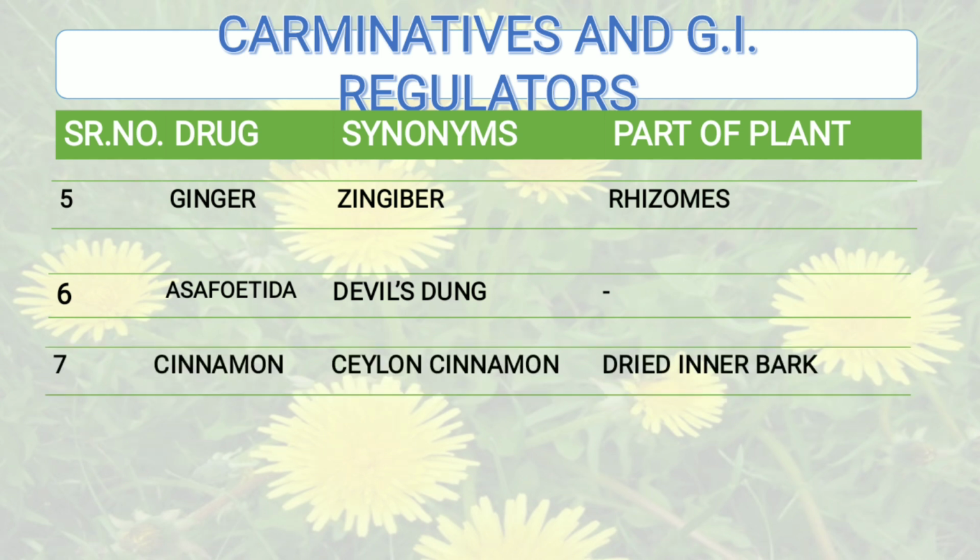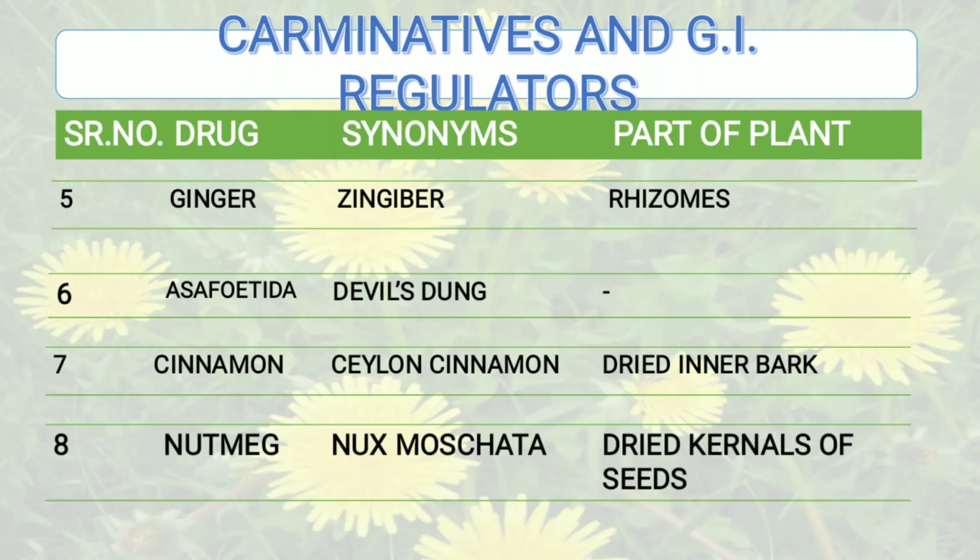Moving to next one, that is cinnamon. So cinnamon synonym is Ceylon cinnamon and part of plant which is applicable is dried inner bark. Then next one is nutmeg and synonym of this drug, that is nutmeg, is Nux moscata. Okay, Nux moscata is synonym for nutmeg and not Nux vomica. And the part of plant that is used is dried kernels of seed.